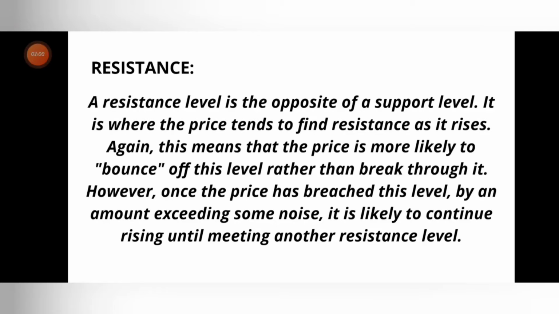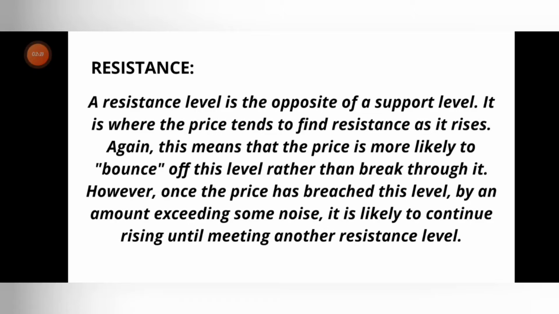So we understand that a support level is where buyers are present and they stop the price from falling more. But coming to resistance, if buyers take control of the market and push the price to higher levels, then there would be sellers who push the price down. That level we can simply call the resistance level.